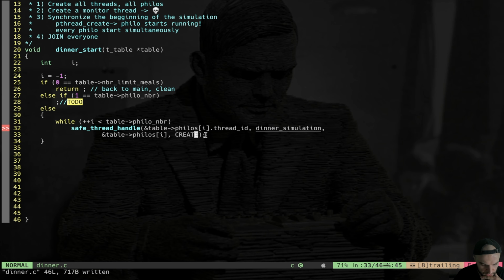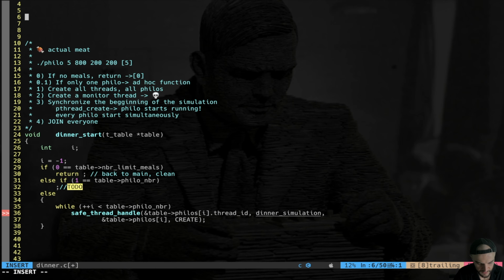And I repeat to you, every time this function is called, immediately the thread starts running this dinner simulation function that we still have to do. So we need a synchronization thing to make all the philosophers start at the same time. All right, I would create my